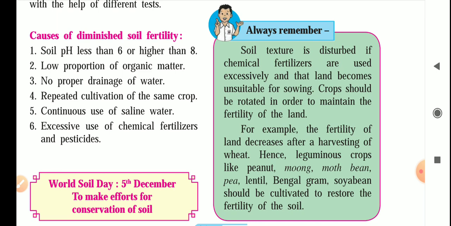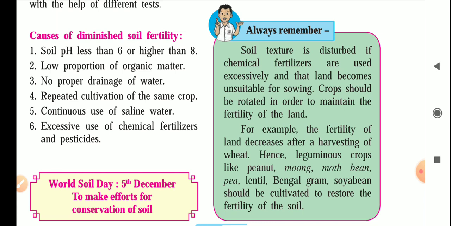Now here some additional points are given. Soil texture is disturbed if chemical fertilizers are used excessively and that land becomes unsuitable for sowing. Crops should be rotated in order to maintain the fertility of land. So rotation of crops is recommended, and here one example is given. For example, the fertility of land decreases after harvesting of wheat.